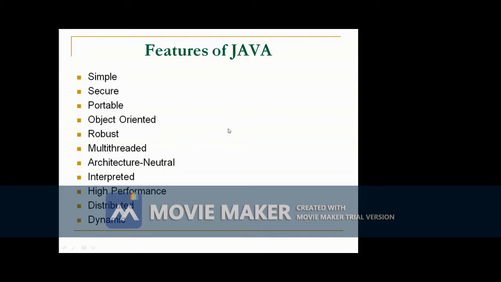The next feature is architecture neutral, that is, platform independent. The objective for developing the language Java is platform independence. Java achieved this platform independence with the help of the Java Virtual Machine.